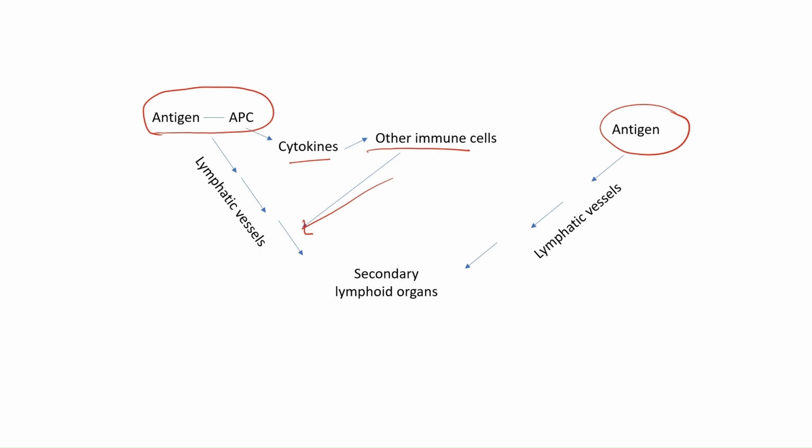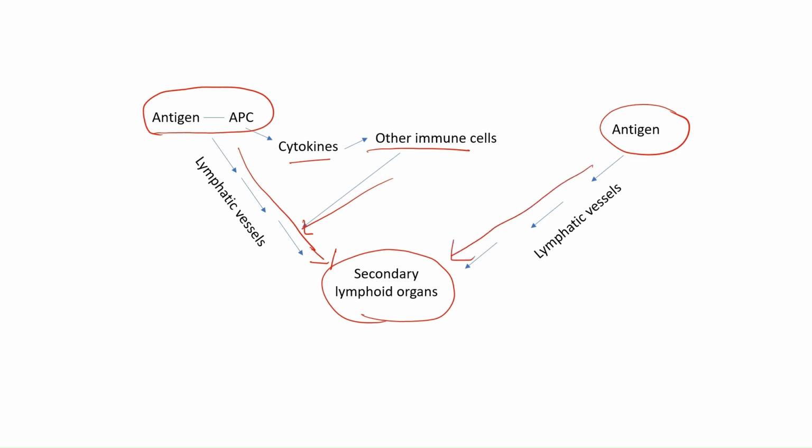The antigen presenting cells also enter the lymphatic vessel, and with the help of lymph, they travel and enter the secondary lymphoid organs. If the antigen is not associated with any antigen presenting cell, it will still enter the lymphatic vessels, and with the help of lymph, it will be brought to the secondary lymphoid organs.